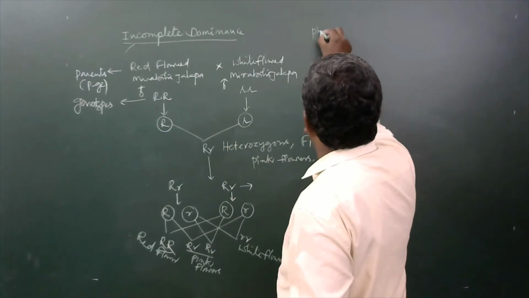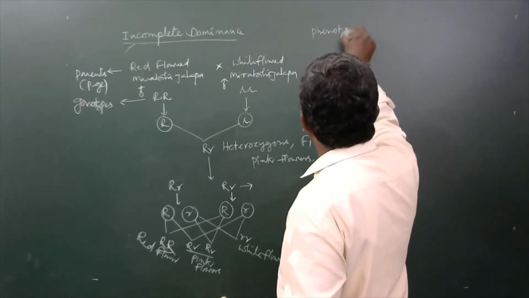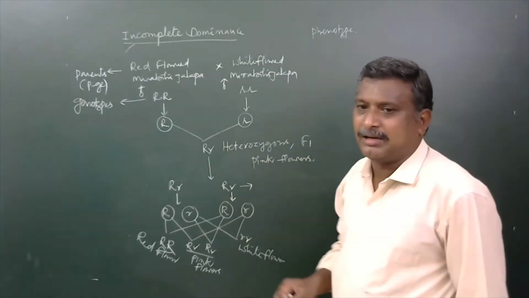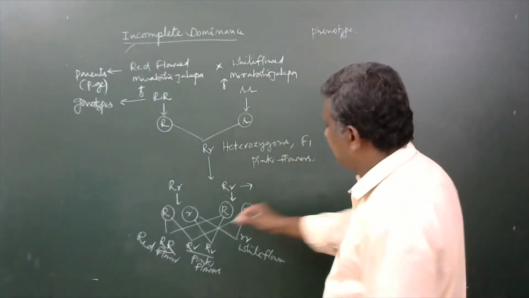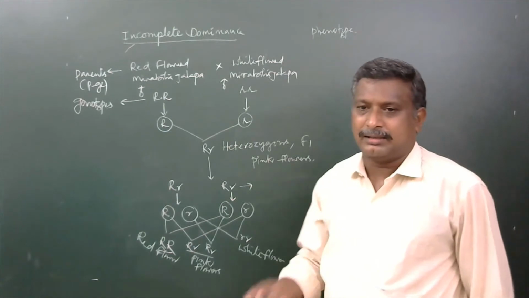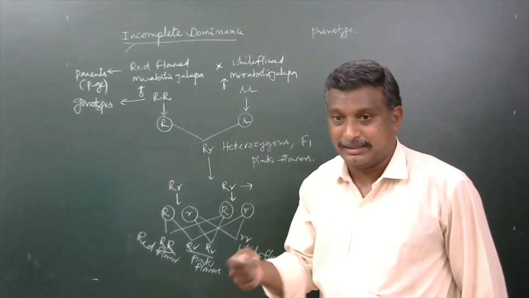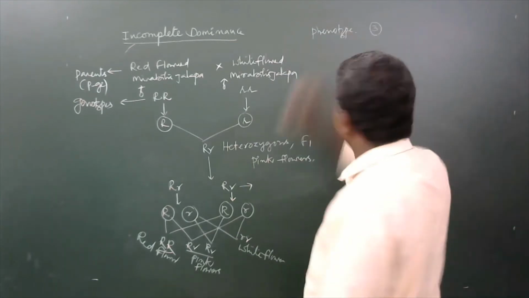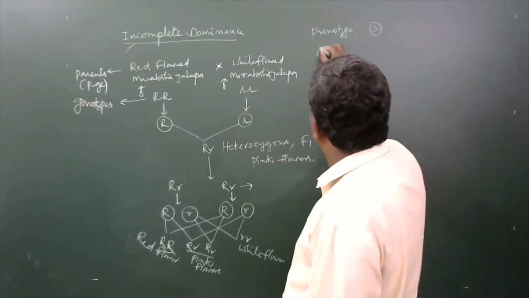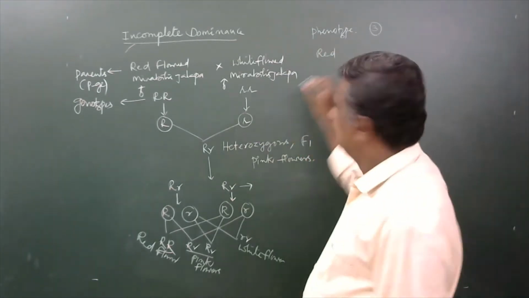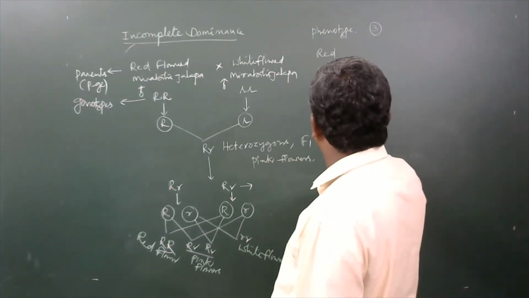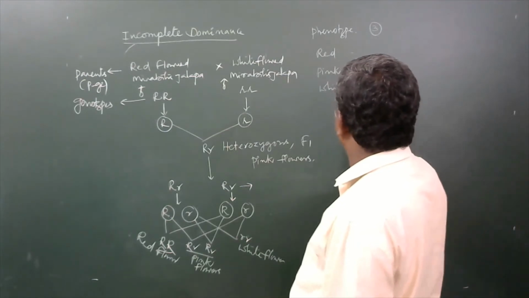Hence, what are the things here? Phenotype, you write it. The physical appearance of a character is said to be phenotype. Here, how many phenotypes are there? Three phenotypic forms: red color flowers, pink color flowers, and white color flowers. How many are with red?